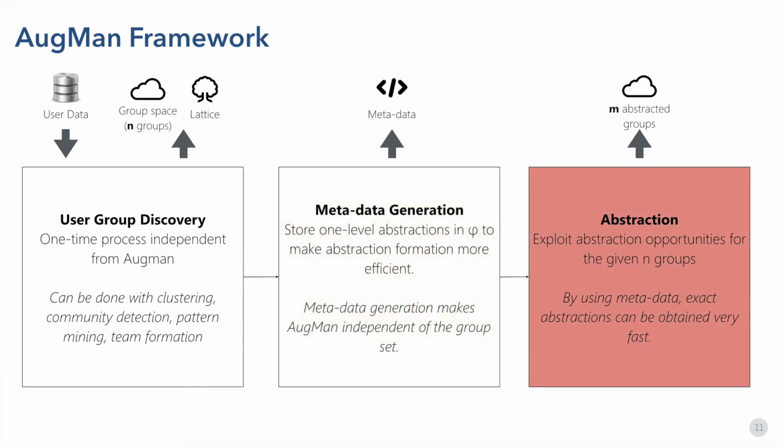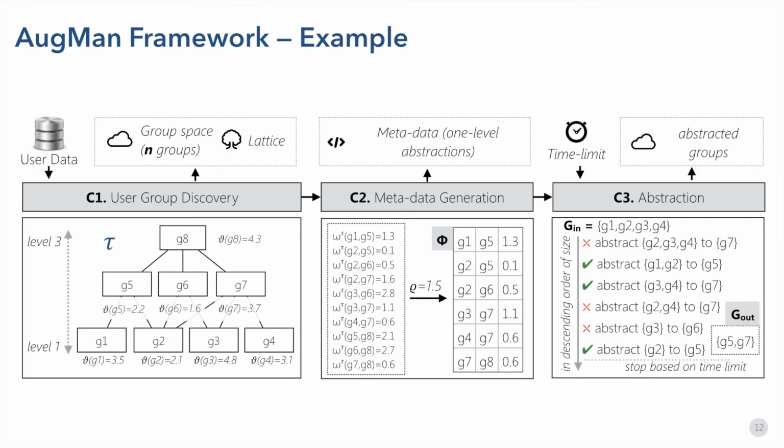Finally, Augment takes a set of n groups and exploits abstraction opportunities. Any set of n groups should be verified for abstraction. Single abstractions are already computed and multiple abstractions, that means for more than one group, are computed using the metadata dynamically. Let's follow the process in an example. Assume the following lattice is built for a given input user data with groups G1 to G8. Quality is computed for each group. For example, the quality of group G1 is 3.5 and for group G2 is 2.1.